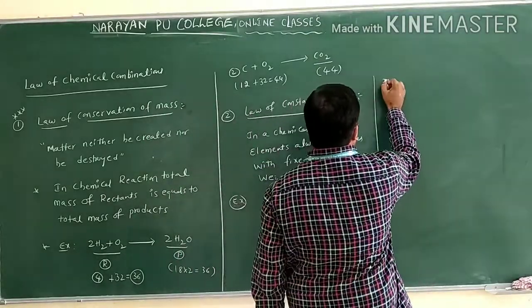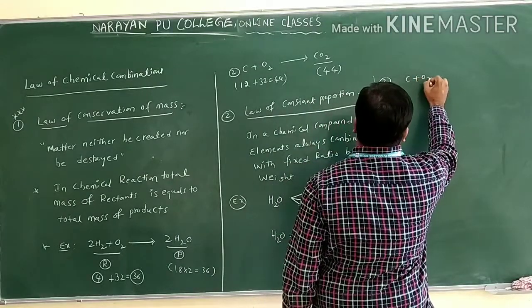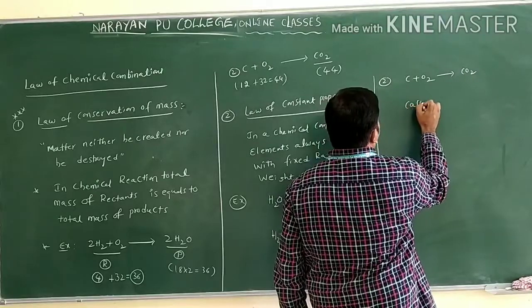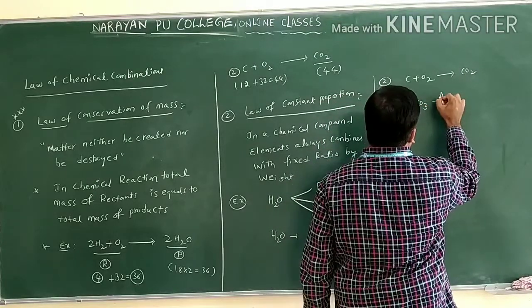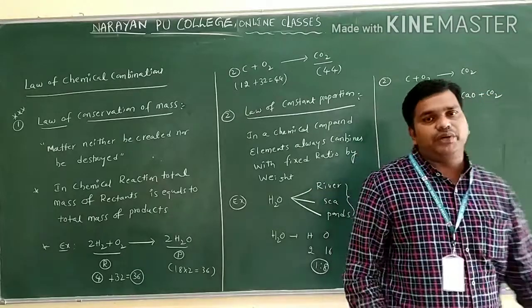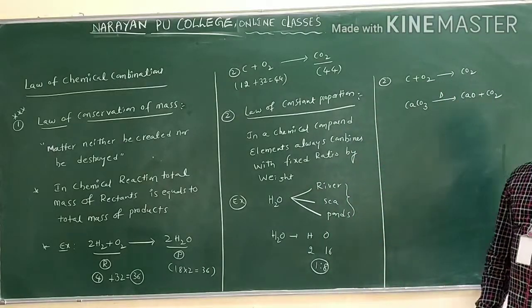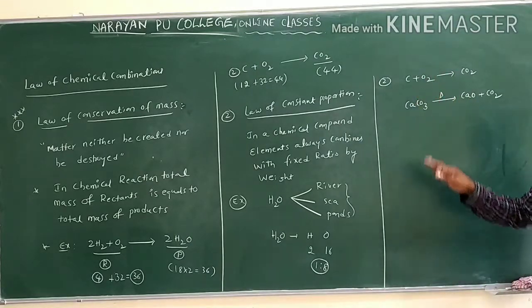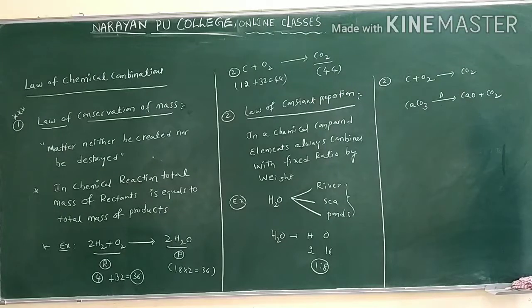Let us see one more example, carbon dioxide. We have CO2 I am preparing here: C plus O2 gives rise to CO2, and calcium carbonate on decomposition gives CaO plus CO2. Now I want to prepare carbon dioxide from two sources: one is the combustion of carbon, one is the decomposition of calcium carbonate.